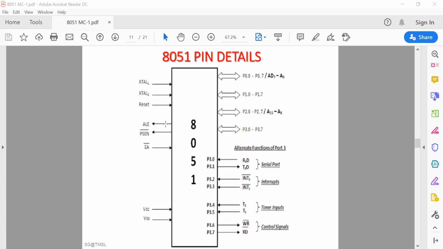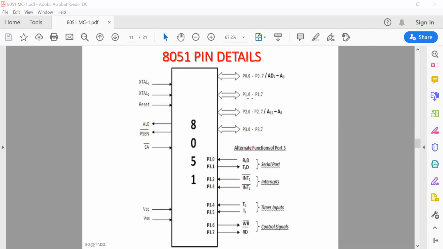It is used for demultiplexing the address and data bus. But this AD0 to AD7 will be applied if any external memory devices are connected. So these are not used as your address or data bus in case of internal operation, if internal memories are used. Okay, so remember this.